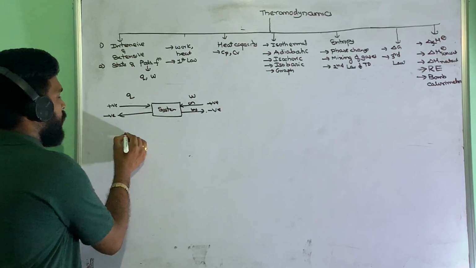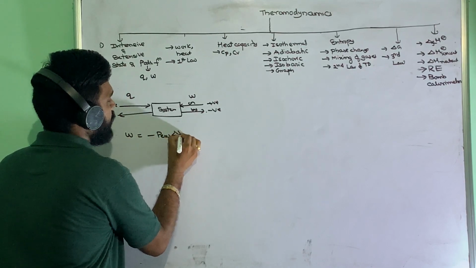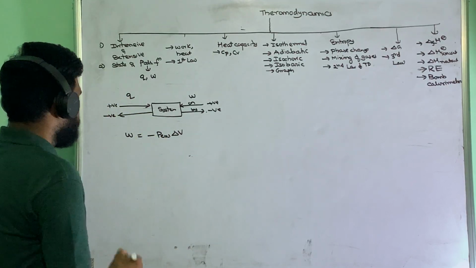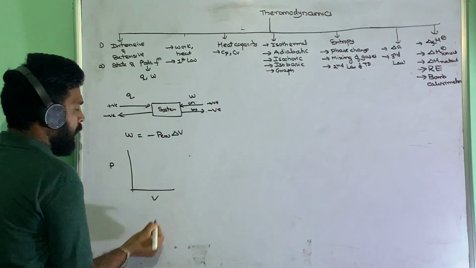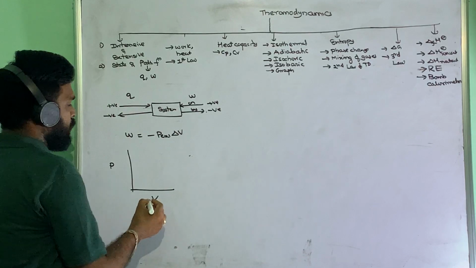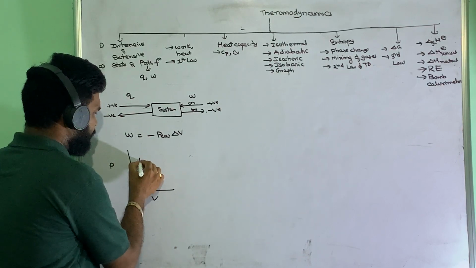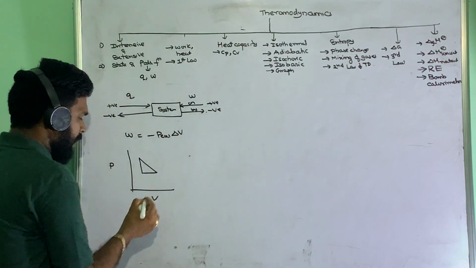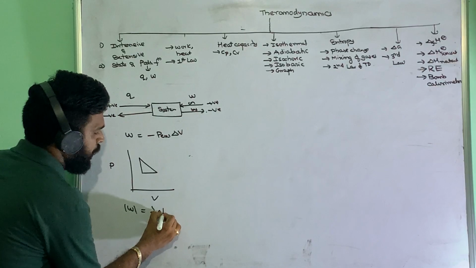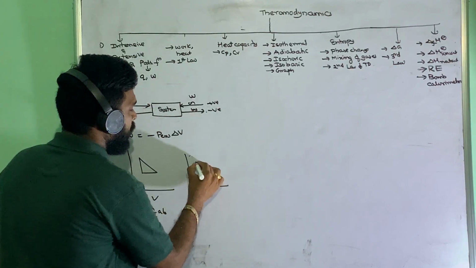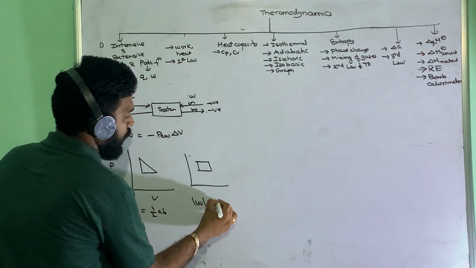Work is generally calculated as P external into delta V, that is V2 minus V1. And when you take your PV graph, if it is a triangle, then work will be 1 by 2 AB. If it is a square, then work will be equal to AB.